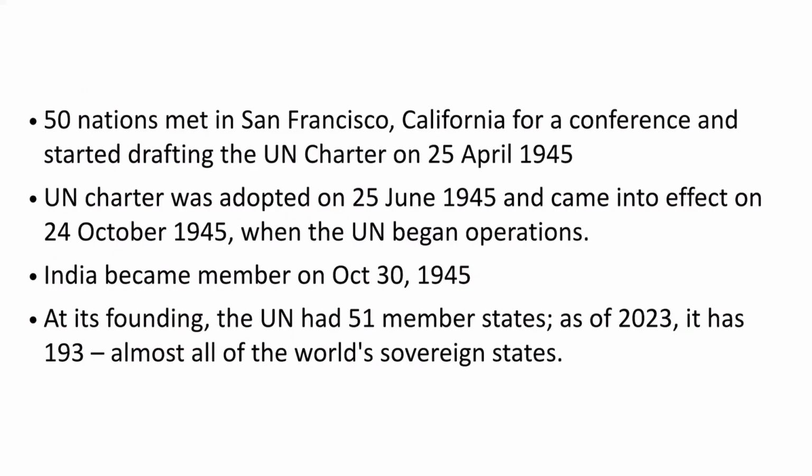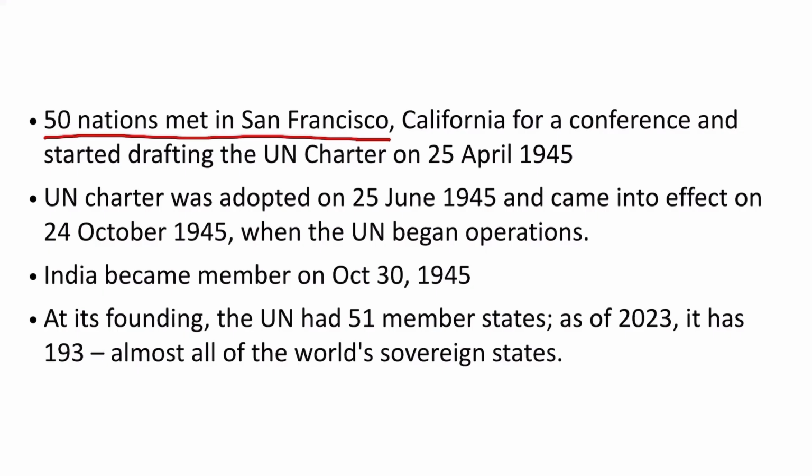Now, how did the United Nations come about? How did it originate? 50 nations met in San Francisco, California for a conference, and they started drafting the UN Charter on 25th April 1945. 50 nations met in San Francisco. Now, this date is not that important.